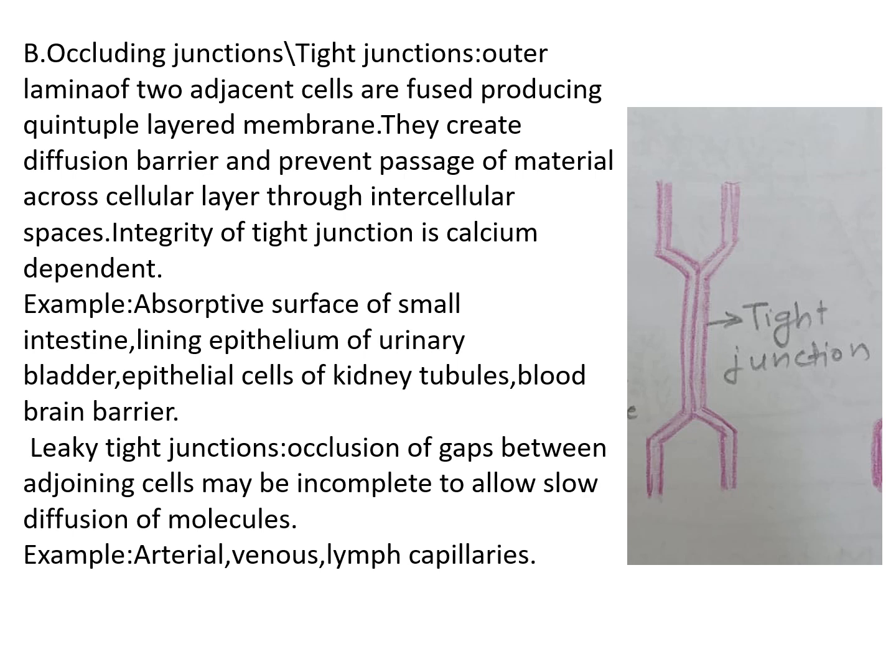At times, there are gaps between the tight junctions, and these are known as leaky tight junctions. Occlusion of gaps between the adjoining cells may be incomplete, and they may allow slow diffusion of molecules. Examples of leaky tight junctions are arterial capillaries, venous capillaries, and lymph capillaries.